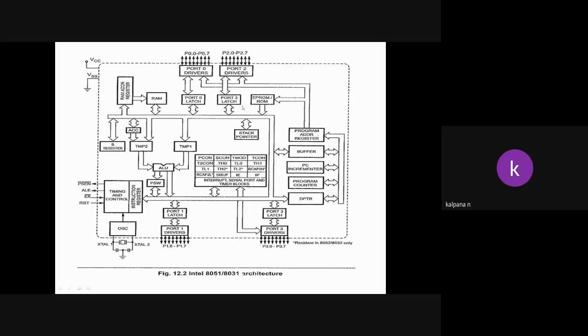To access the ports, port latches are used. Port 0, port 2, all will be accessed with the help of the latches. Program counter, program address register, data pointer, interrupts IE, IP, timers TCON, SCON, TMOD, TCON. These all are the special function registers. So this is the entire architecture of 8051.